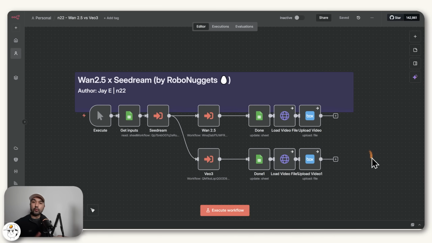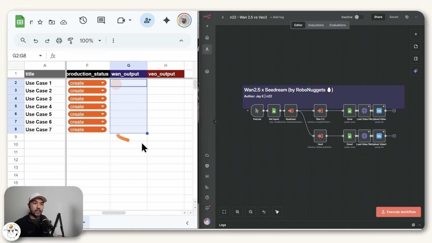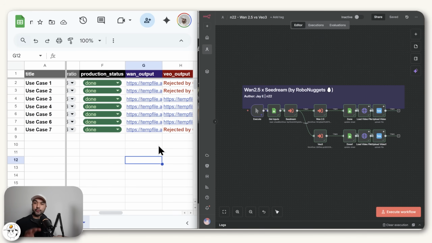But if you're a beginner, don't worry because I'll be going through this node by node so that you can understand the principles of how it was built. But all right, so we have our 7 use cases here. What I'll do is I'll just run this automation to get those 7 use cases. And once that is done, we can now go through those use cases together.